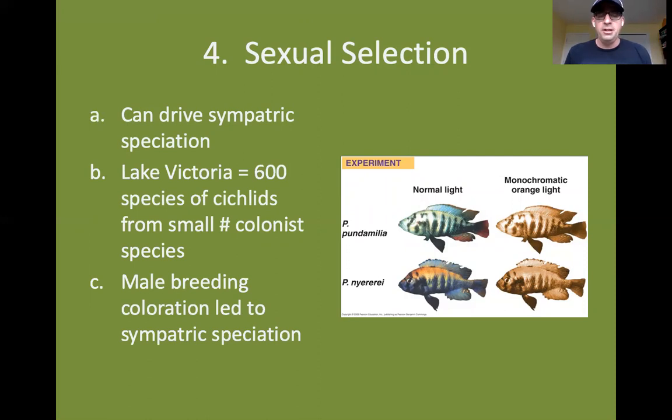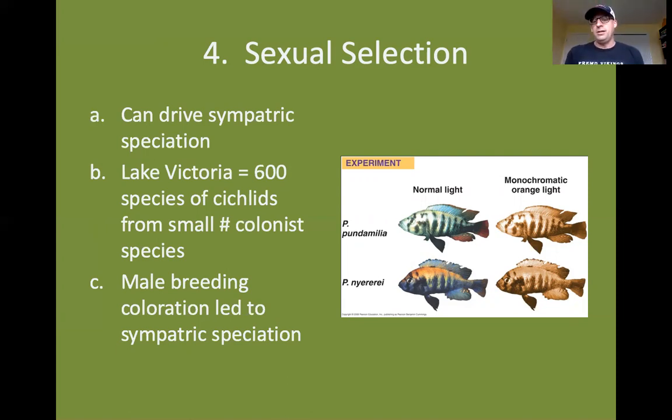In Lake Victoria, there are 600 species of cichlids. That's a type of fish that formed from a small number of colonist species. And the females of a particular species select males due to their breeding coloration. And so the different breeding colorations of the males is what keeps the species as being separate populations.